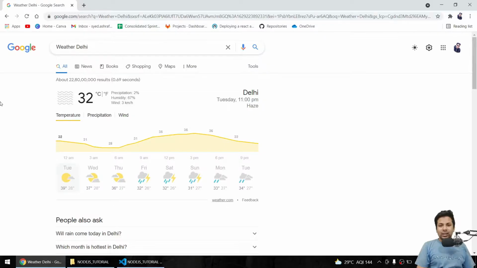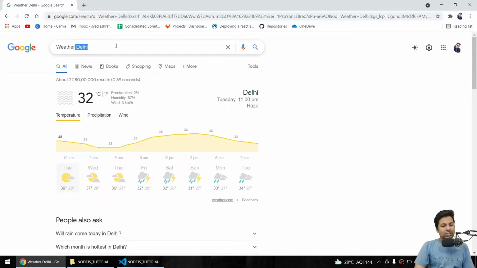But there is one problem. Where do we get the data from? Okay, we want the weather, but how will we know the weather in Delhi or Kolkata? So for that we'll use an API. Like we were building the CRUD API, in the same way there are multiple APIs you can use for free. Some are for a limited time period only, after that they require payment, and some are totally free. So we'll build that only.